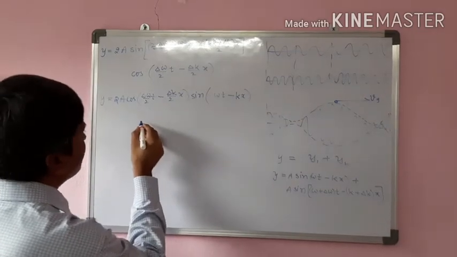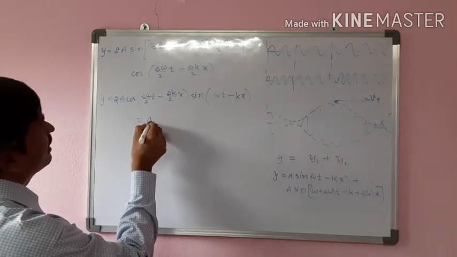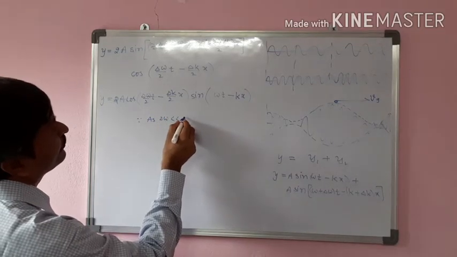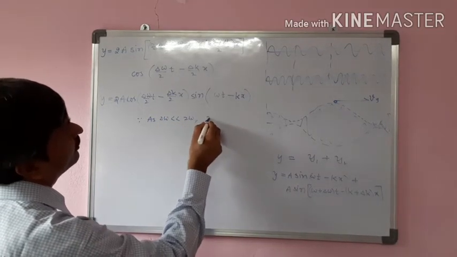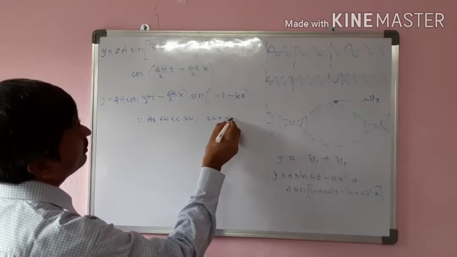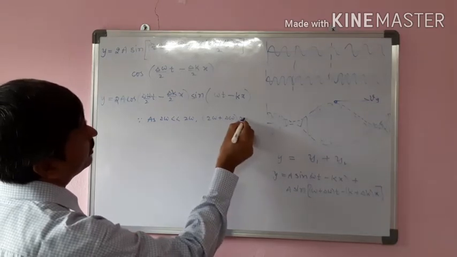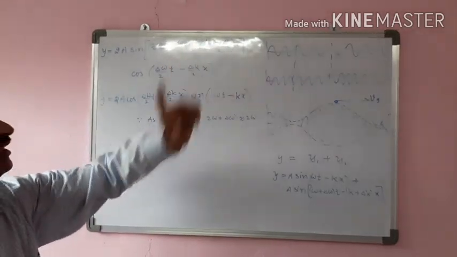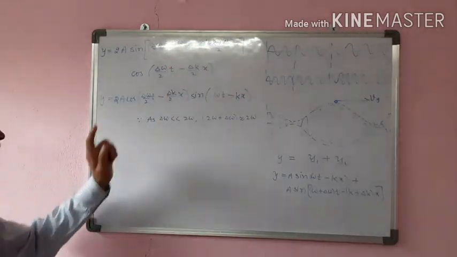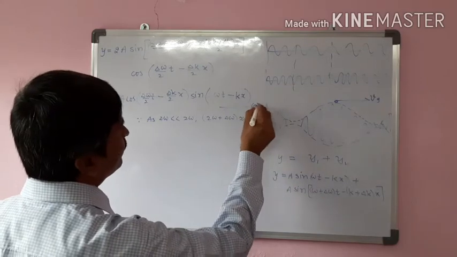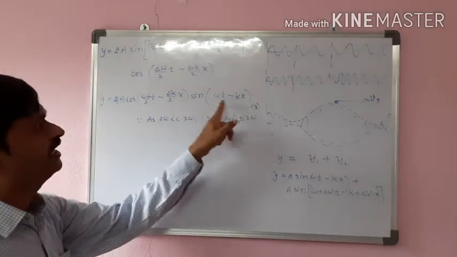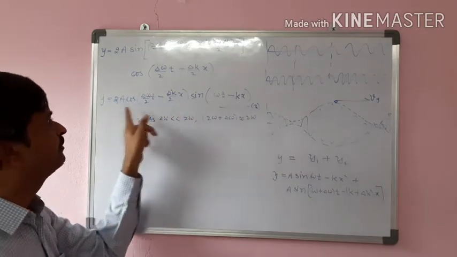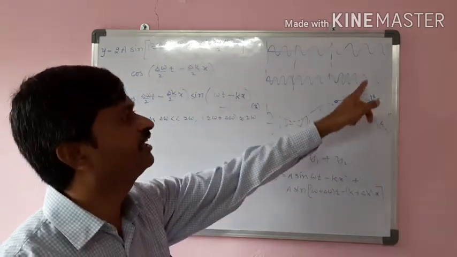Since delta omega is very much smaller than 2 omega, we write 2 omega plus delta omega approximately equal to 2 omega. Similarly for k also. So again, this is another wave with this amplitude and the same wave equation. It is like the same wave equation, but the amplitude is varying.